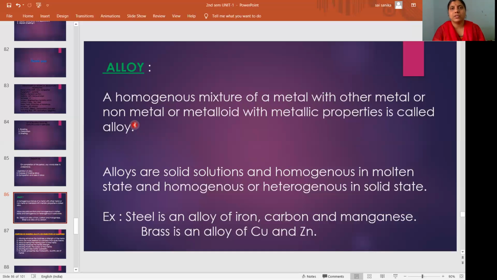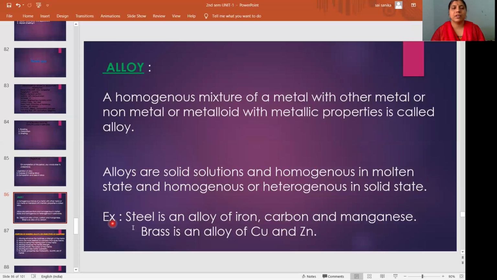What is an alloy? Homogeneous mixture of a metal with other metal or non-metal or metallide with metallic properties. It should be with metallic properties. That is called an alloy. Next, alloys are solid solutions and homogeneous in molten state, and homogeneous or heterogeneous in solid state. So generally alloys are solid solutions, and these are homogeneous in molten state, whereas homogeneous or heterogeneous in solid state.